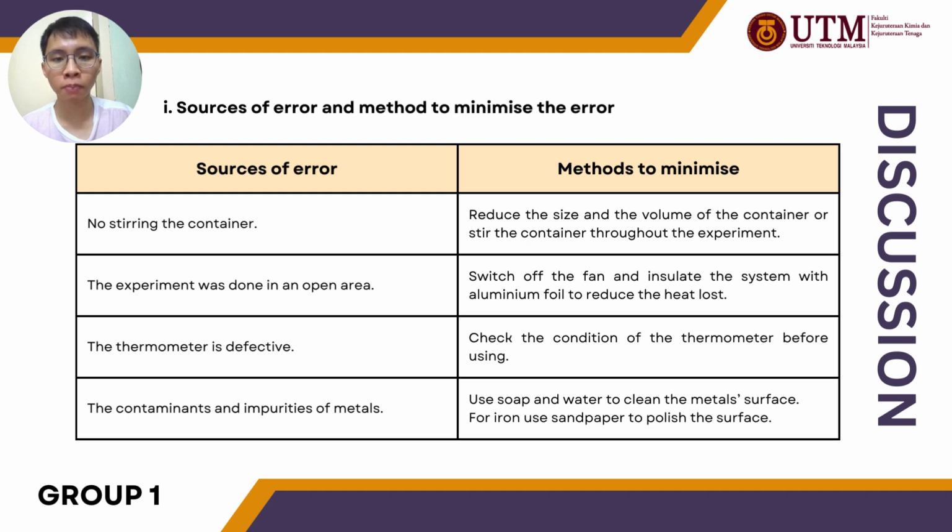Lastly, the contaminants and impurities of metals. To remove the contaminants, we can use soap and water to clean the metal surface. For iron, we can use sandpaper to polish the surface.